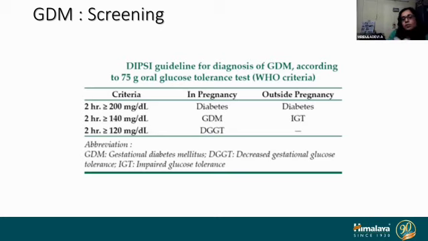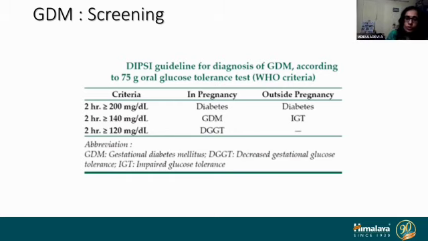And there is another thing which most of us don't notice. If the 2-hour postprandial value comes between 120 to 139, this group is also important. This is not normal. Only if the postprandial value is less than 120, that is a normal value. The value between 120 to 139, we call decreased gestational glucose tolerance. These people with values between 120 to 139 can develop GDM at a later stage in due course.